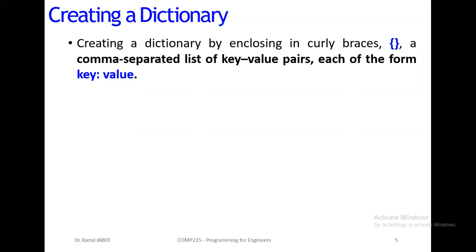Then a comma-separated list of key-value pairs, each of the form key colon value. First, if you want to create an empty dictionary, use open and close braces. So open and close braces means that the dictionary is empty.